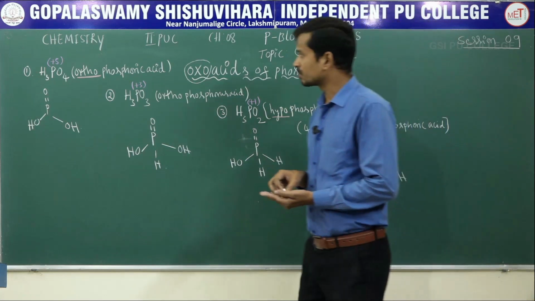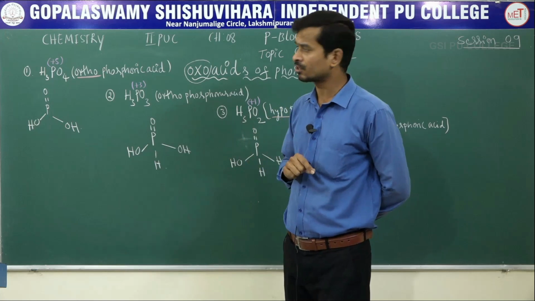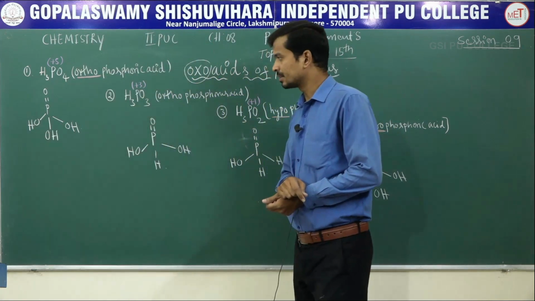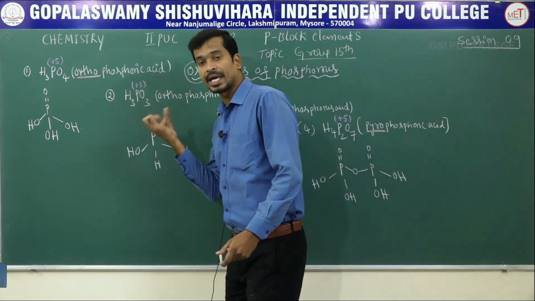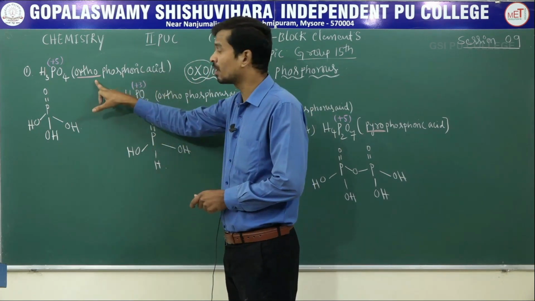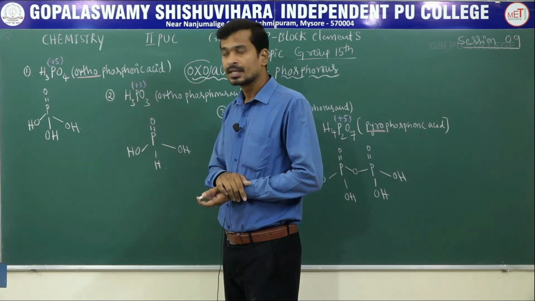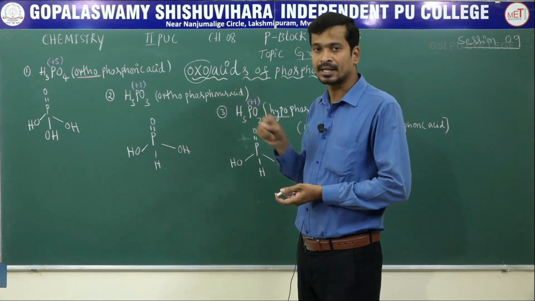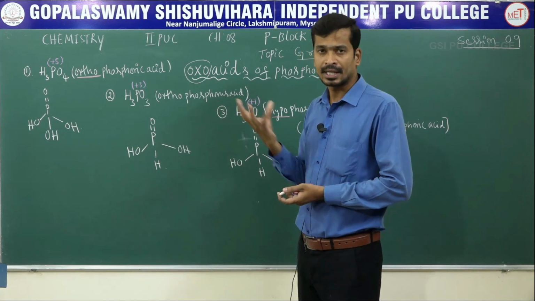Let us first consider what is meant by ortho in orthophosphoric acid. Ortho indicates the maximum number of OH groups present in a given acid. Meta indicates the minimum number of OH groups in the given compound.